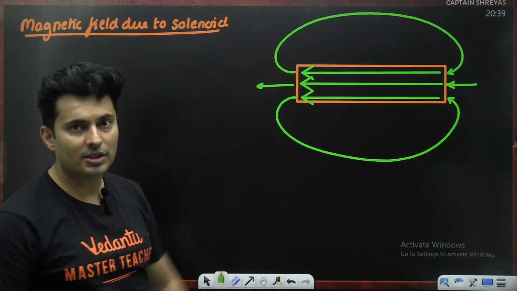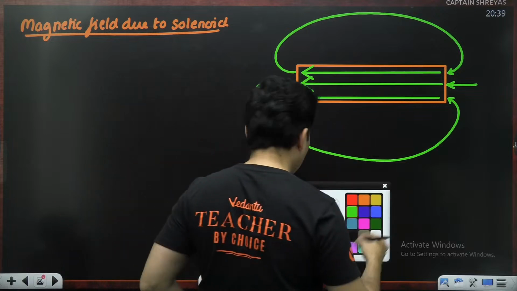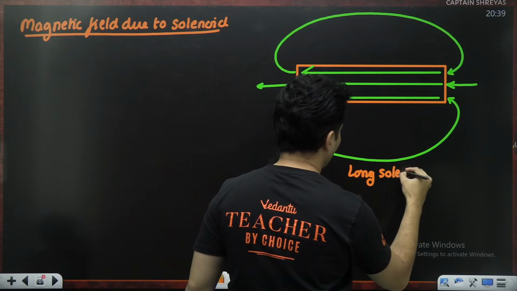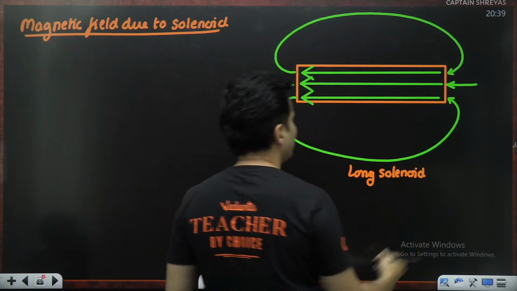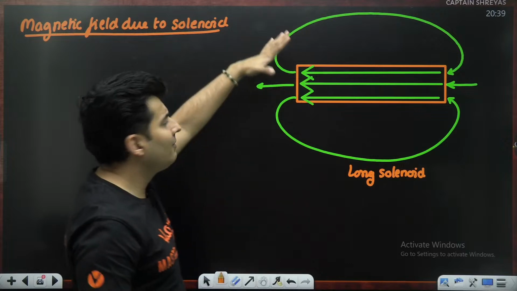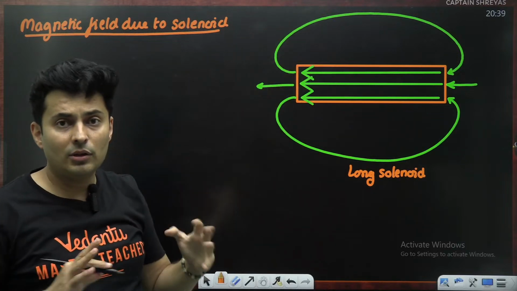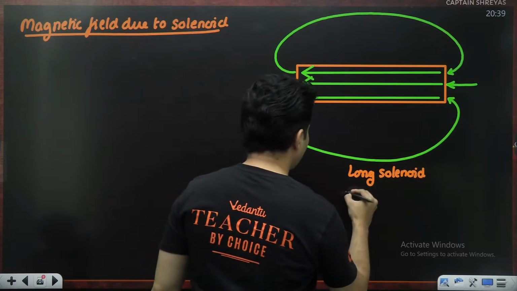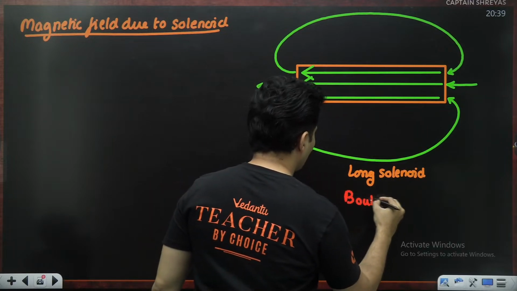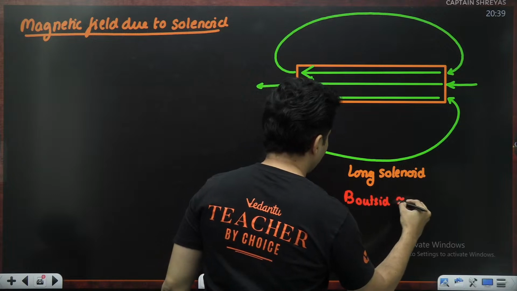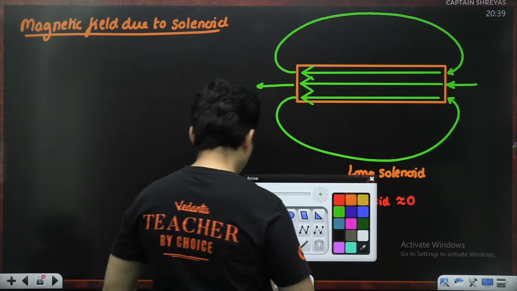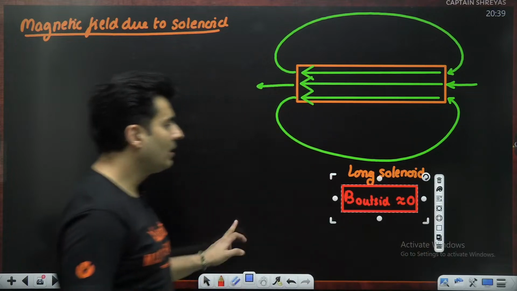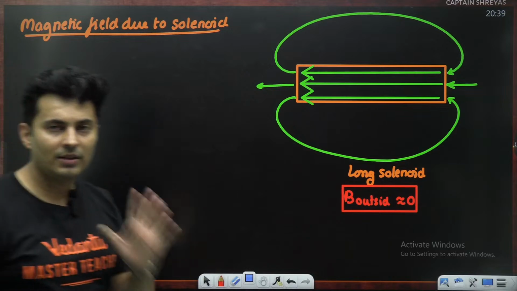This is the cross-sectional view. This is a pretty long solenoid. If you notice, the field lines when they go out are very, very far away from each other. They are not as close as they were bundled inside. So 100% the magnetic field outside the solenoid is not much. In fact, it is practically zero. This is one important thing which you must remember: magnetic field outside the solenoid is just a big fat zero.